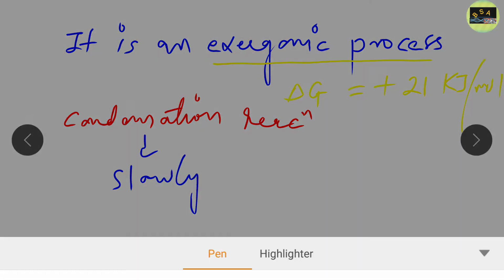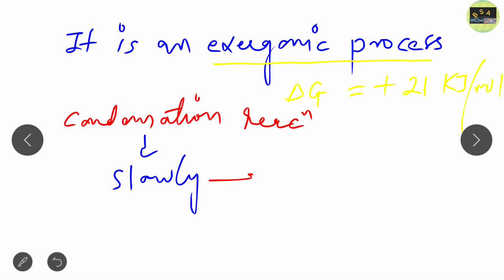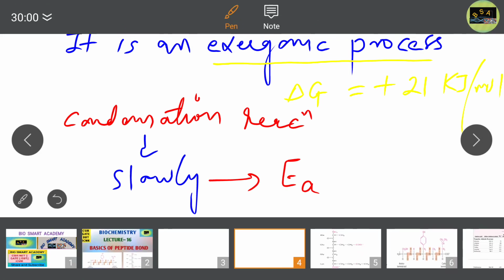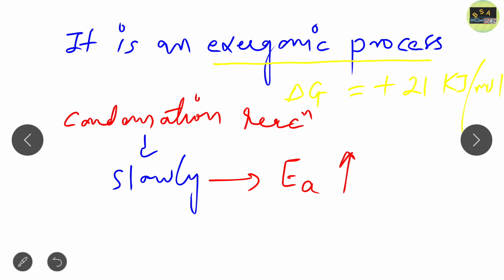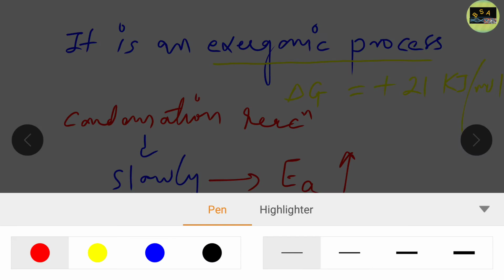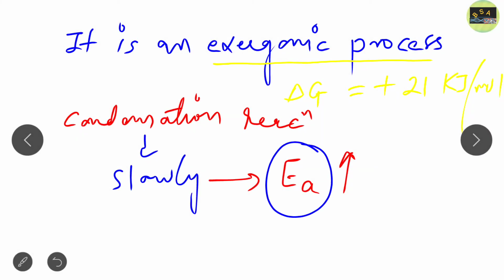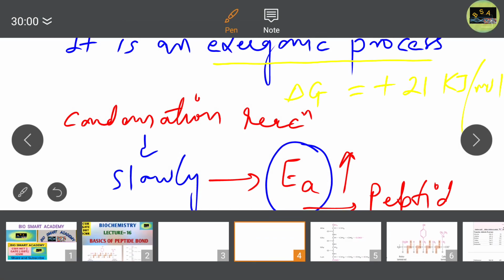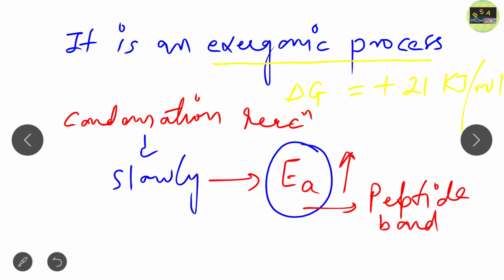Why? From your concept of enzyme, you know that those reactions which are not catalyzed by enzyme have what? High activation energy. EA means activation energy, and due to having high activation energy, the reaction becomes slow. As a result, the peptide bond in protein is quite stable. Just note it down, the peptide bonds in protein are stable,